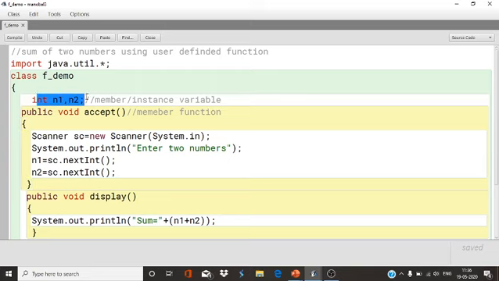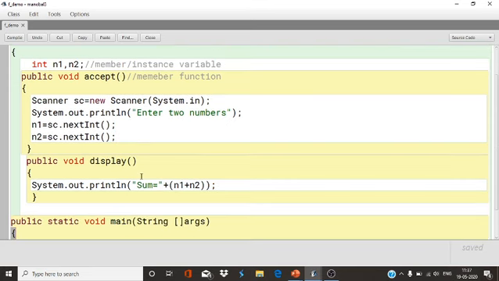So you have to declare them outside the method, inside the class. Three types of variables are there: instance variable, local variable, and static variable. I will explain them in the coming chapters, but for now, understand the function.